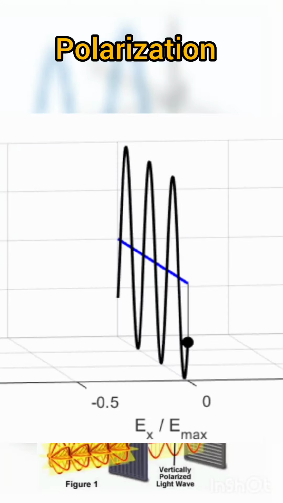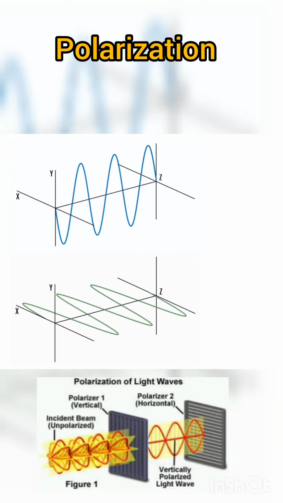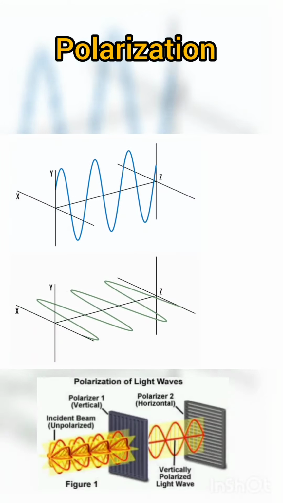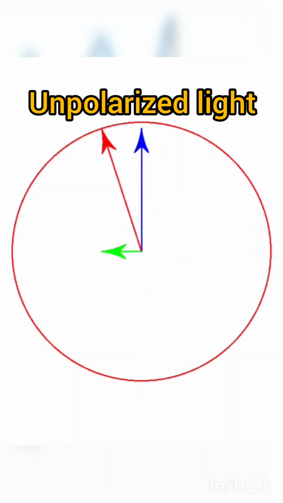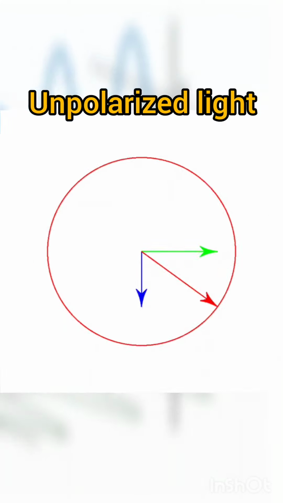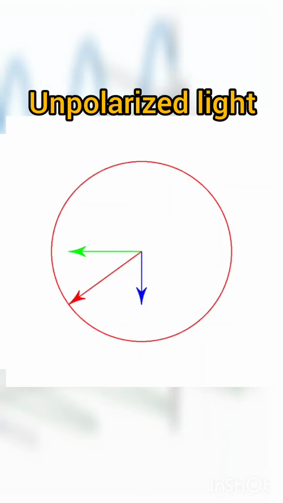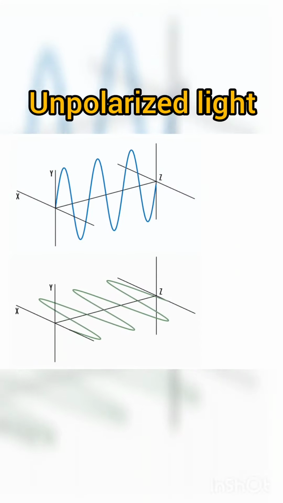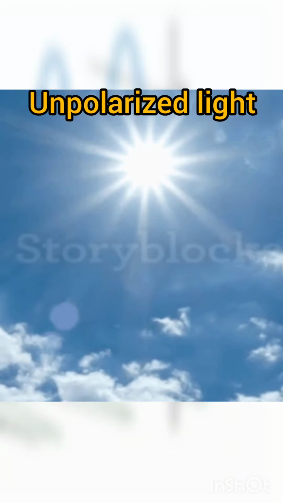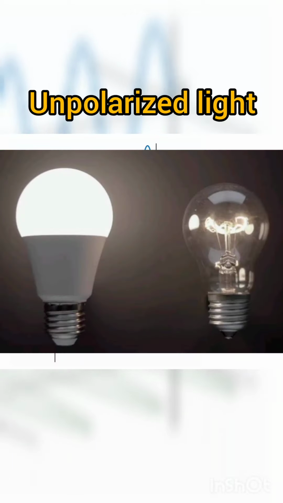Light is an electromagnetic wave, and the electric field of this wave oscillates perpendicularly to the direction of propagation. Light is called unpolarized if the direction of this electric field fluctuates randomly in time. Many common light sources such as sunlight, halogen lighting, LED spotlights, and incandescent bulbs produce unpolarized light.